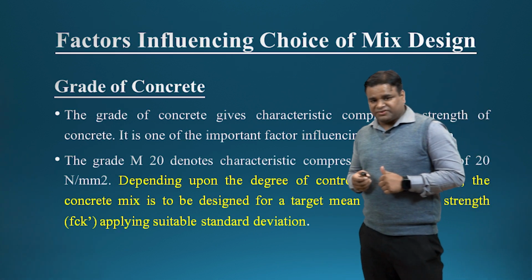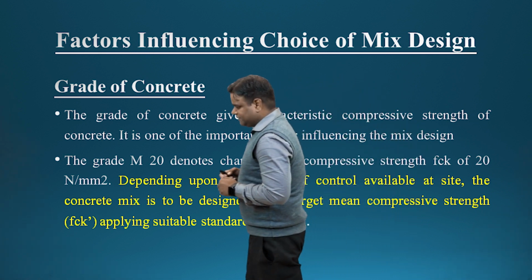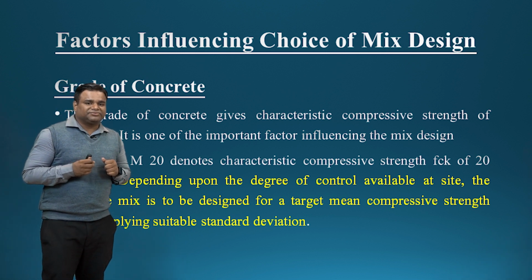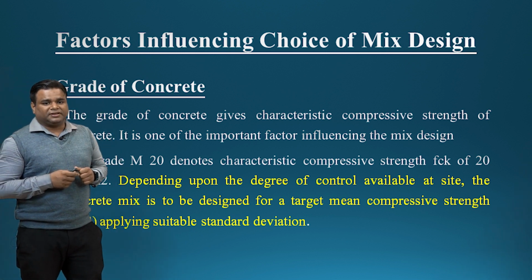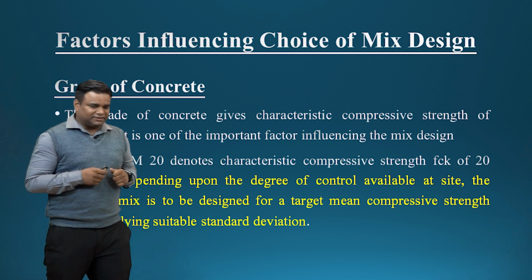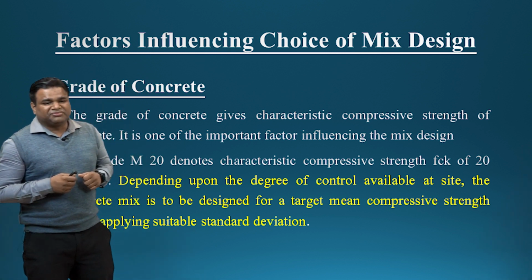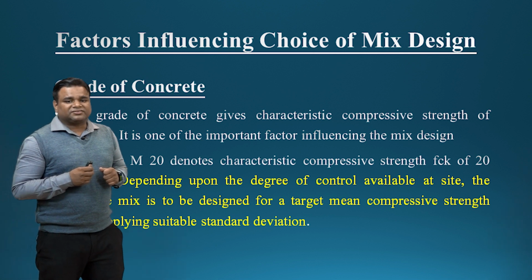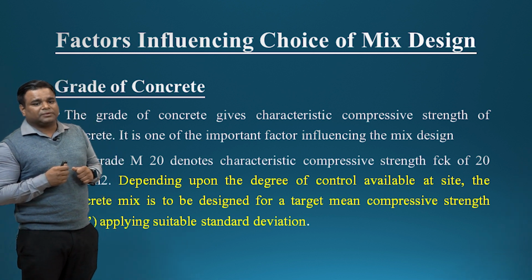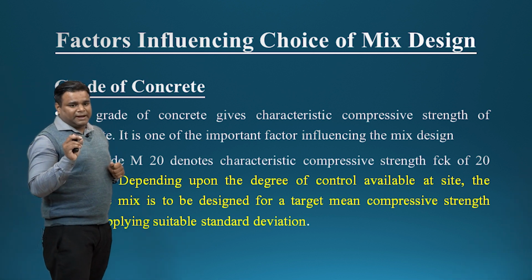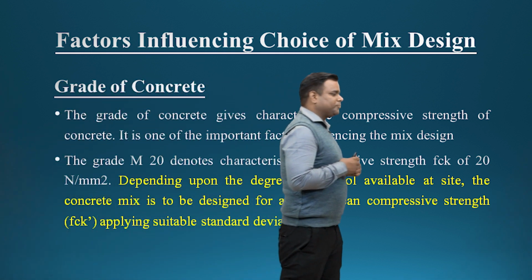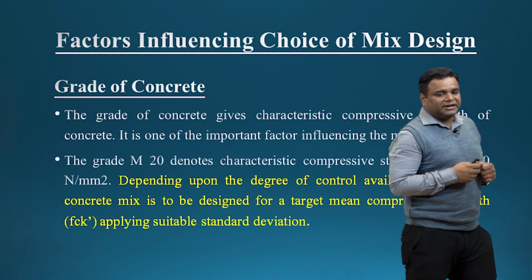The first one is the grade. As we discussed, the grade of concrete gives the characteristic strength of the concrete, and this is an important factor which influences the mix design. The grade M20 denotes a characteristic strength of 20 Newton per mm squared, where M is mix and 20 is the characteristic compressive strength at 28 days.